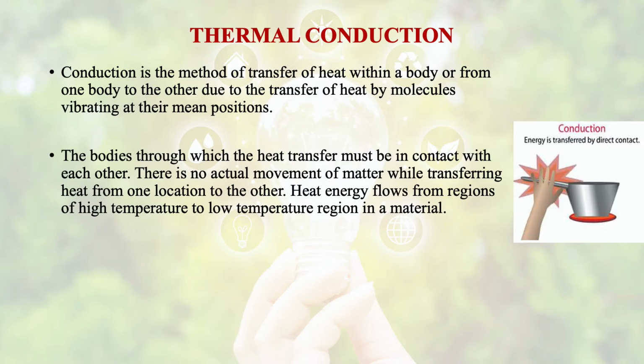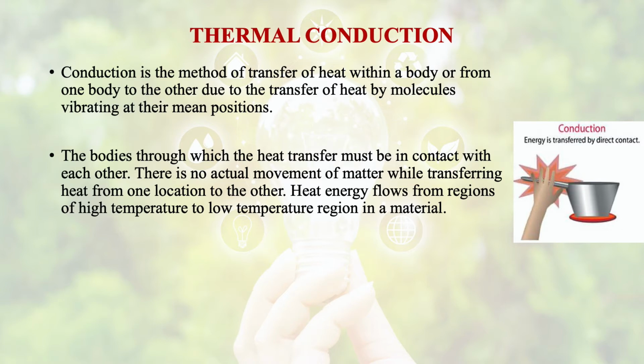So the bodies must be in direct contact with each other, or if the heat transfer takes place within the body, then only thermal conduction will take place.